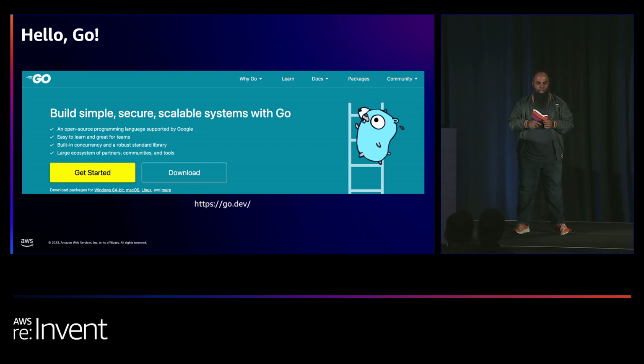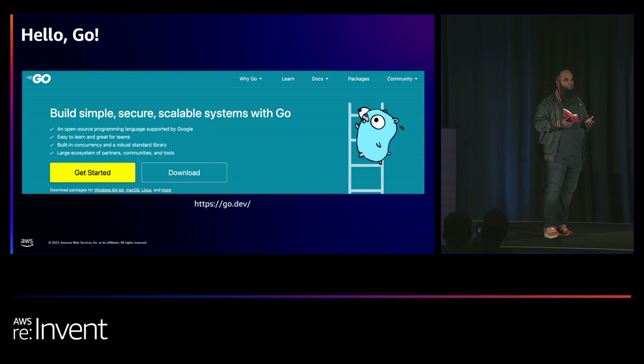Go has been a great fit for cloud-native applications, and it's because of its nature of being statically typed, and also it's compilable. You actually get great performance. You also have a solid standard library, and because it can compile to a single binary, you can take it and then deploy it anywhere directly. You get all the dependencies all bundled up together with the runtime, and then you can just run that wherever you need to.